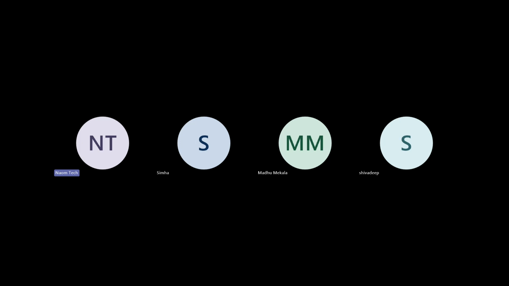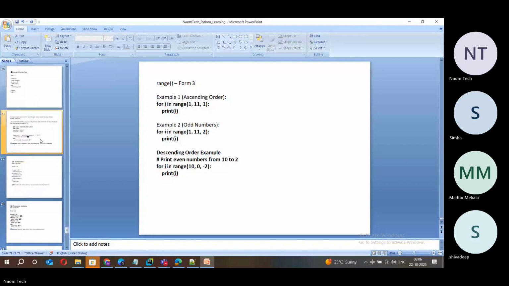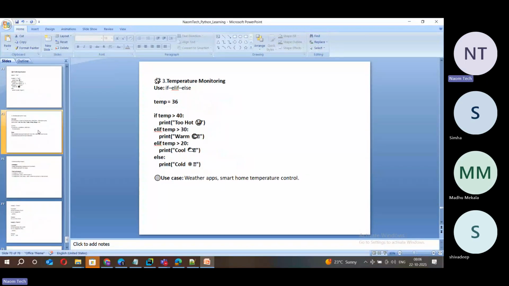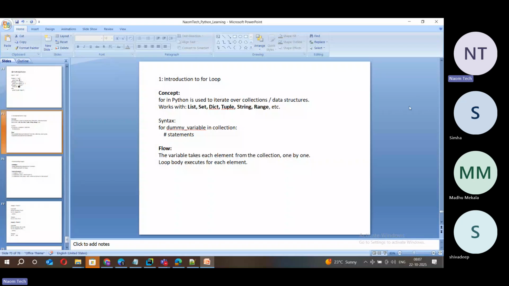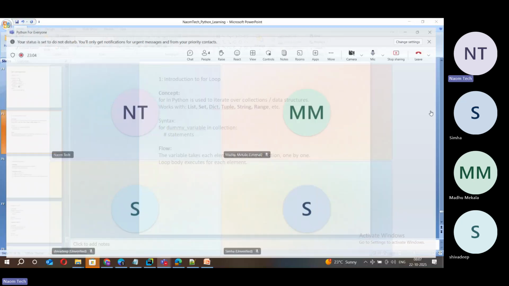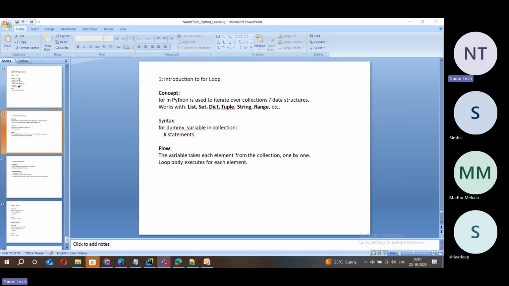Again, I started recording. So we'll go ahead with the continuation from yesterday. Yesterday we were doing while loop, I think. I hope you are clear with while loop. Any questions from while loop, friends? So today we have to talk about another important loop, that is what we call for loop. This is the most important loop in Python. Okay, so let's do that.